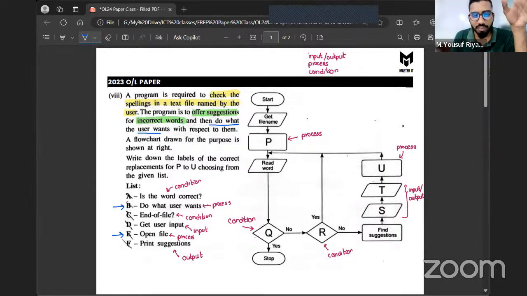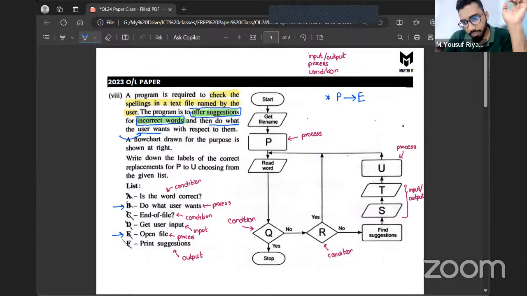For example, you first check whether there are incorrect words. If there are incorrect words, you give some suggestions. Once you're done with that process, only then do you do what the user wants. So if you look at the flow chart, this is the beginning part. So obviously P should be something like open file. So I'm going to say statement P corresponds to label E.